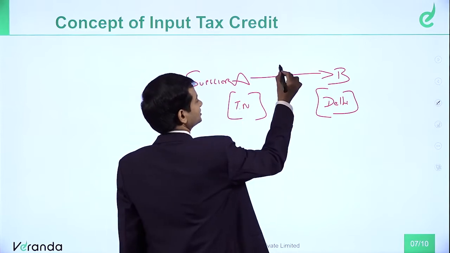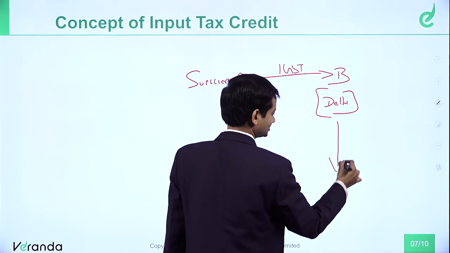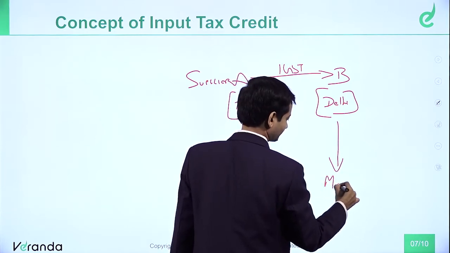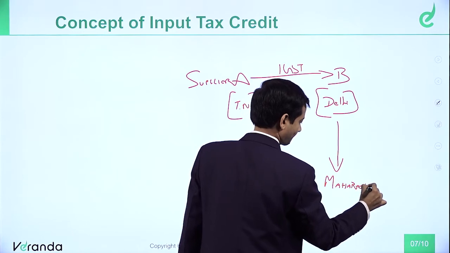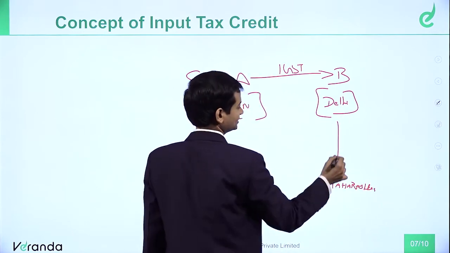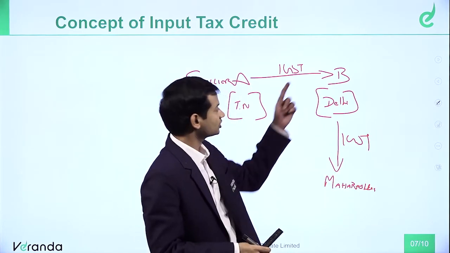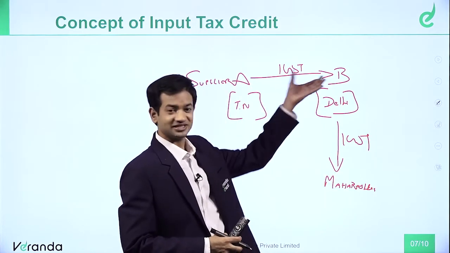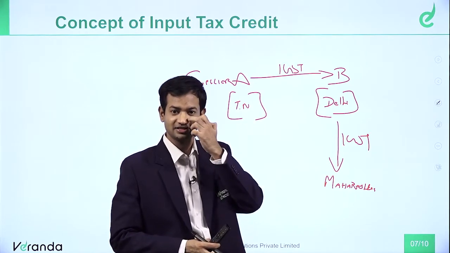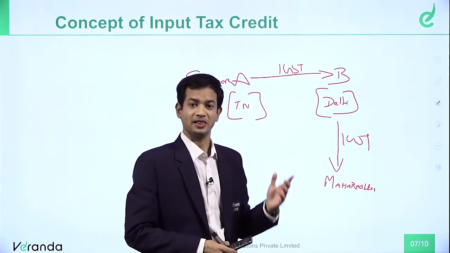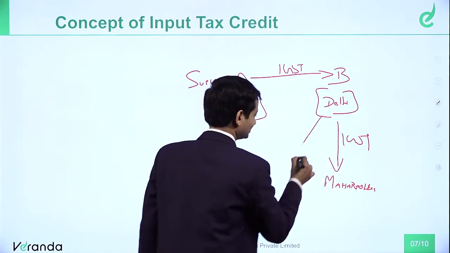They will charge IGST. And when B supplies, let's say, to another customer in Maharashtra, in that case also they will charge IGST. So they will take credit. This IGST they pay on purchase can be taken as credit against IGST on outward supplies, on sales. Now let's say, for example, Delhi supplies to someone in Delhi.